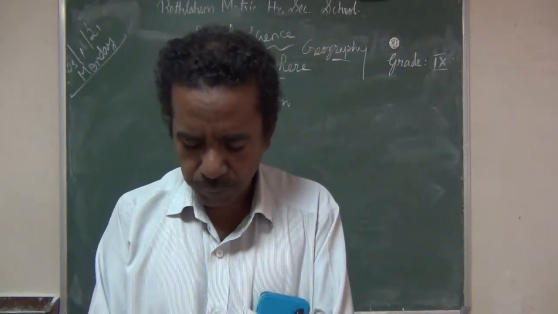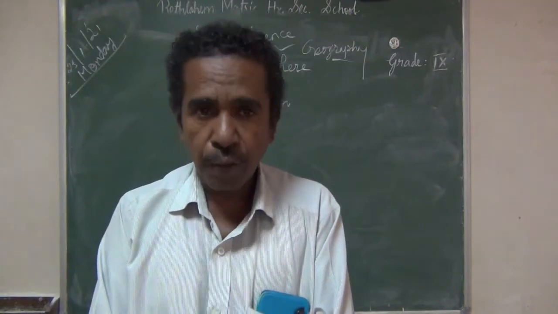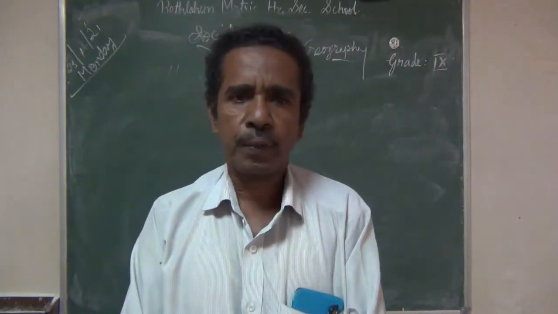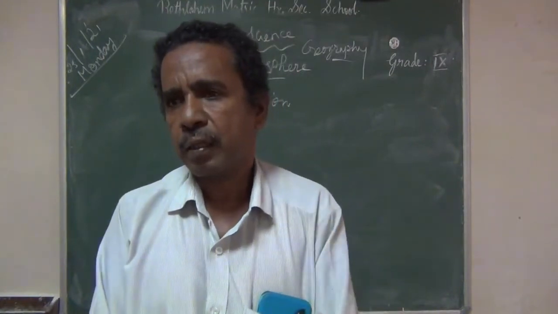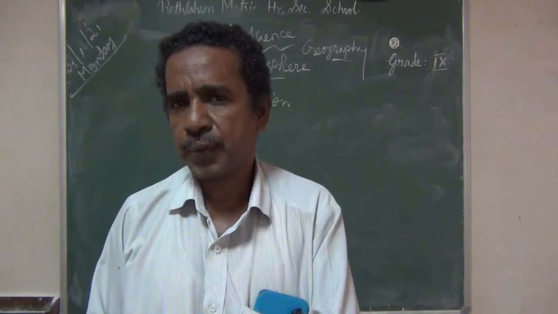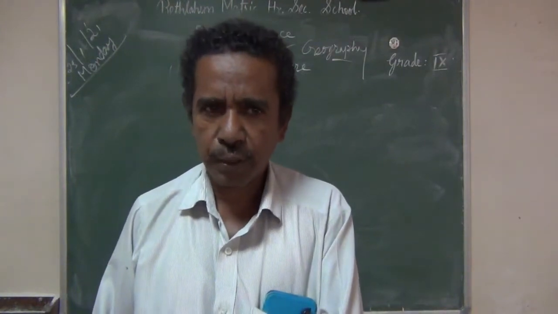So the northern hemisphere is called the land hemisphere and the southern hemisphere is called the water hemisphere.